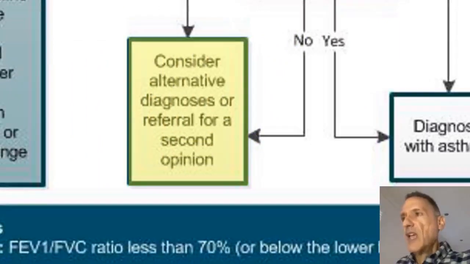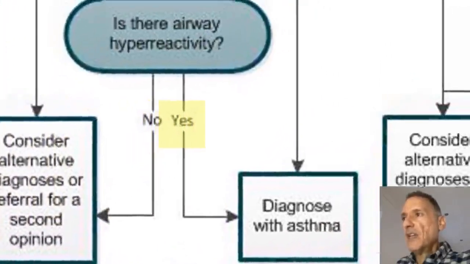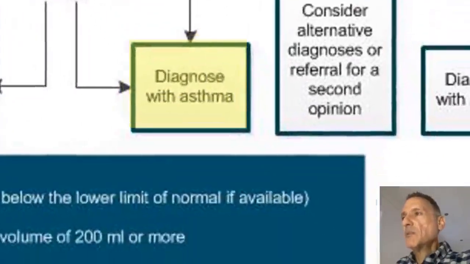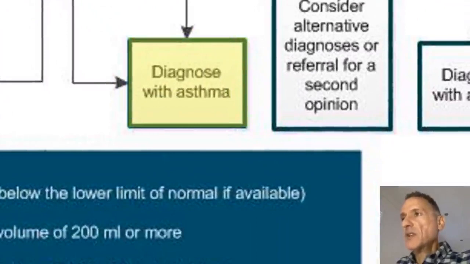This is because airway hyperreactivity testing is the most accurate test for asthma, and a negative result essentially excludes the diagnosis. However, if the answer to airway hyperreactivity is yes, then we will be able to make the diagnosis of asthma, and this is because of the accuracy of airway hyperreactivity testing, but also because we would have two positive tests for asthma, that is, high fractional exhaled nitric oxide levels and airway hyperreactivity.